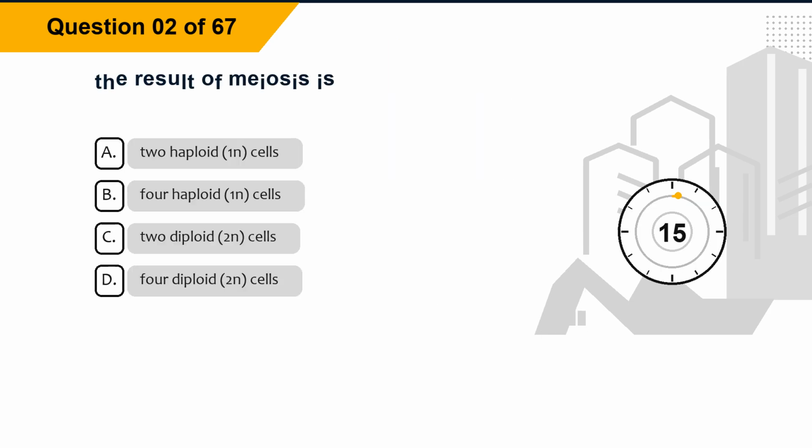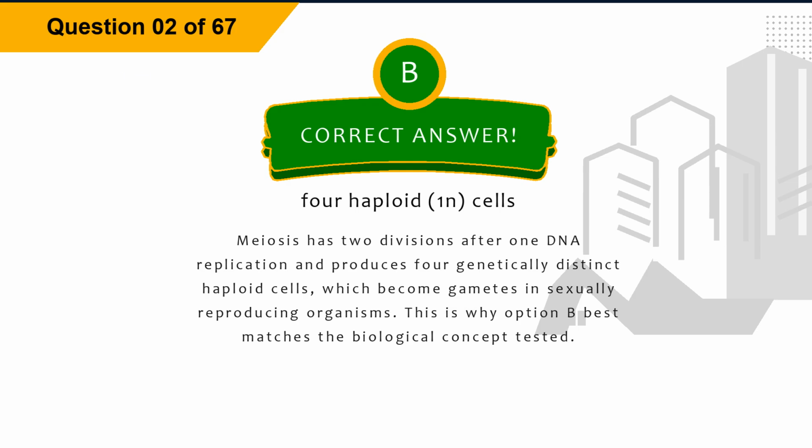Question 2. The result of meiosis is: option A, 2 haploid, 1N, cells. Option B, 4 haploid, 1N, cells. Option C, 2 diploid, 2N, cells. Option D, 4 diploid, 2N, cells. The correct answer is option B, 4 haploid, 1N, cells. Explanation. Meiosis has 2 divisions after 1 DNA replication and produces 4 genetically distinct haploid cells, which become gametes in sexually reproducing organisms. This is why option B best matches the biological concept tested.